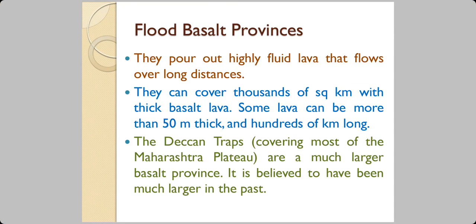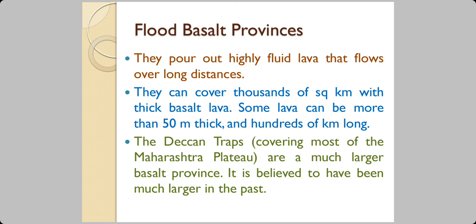Now we are talking about plains, particularly flood basalt provinces. They pour out highly fluid lava, which means lava that is able to flow very easily, and they flow to long distances and can cover thousands of square kilometers with thick basalt lava. Some thickness can be 50 meters thick and can be several hundred kilometers long.